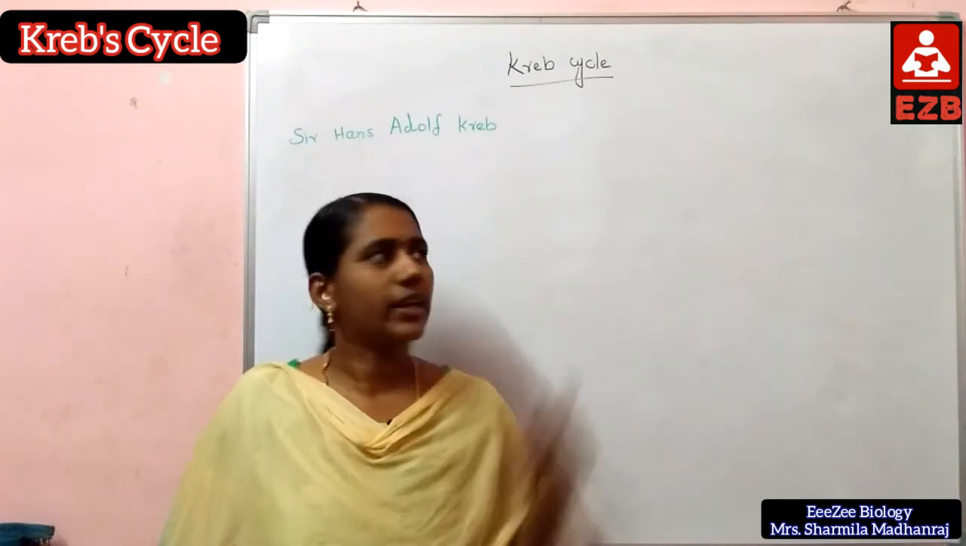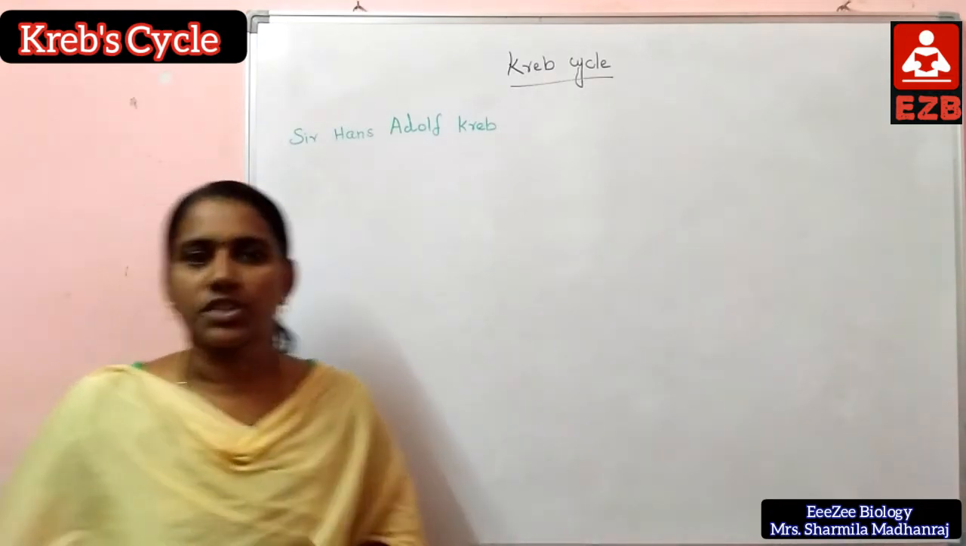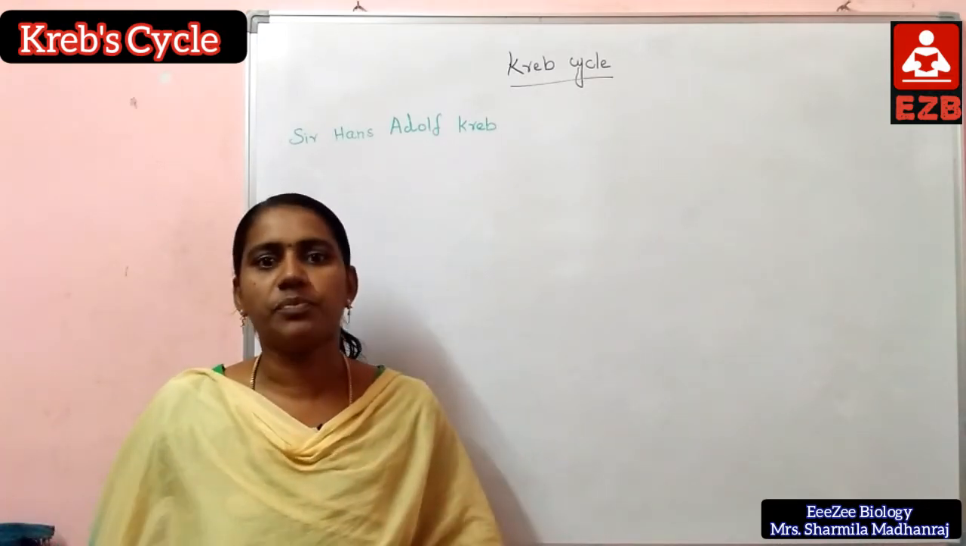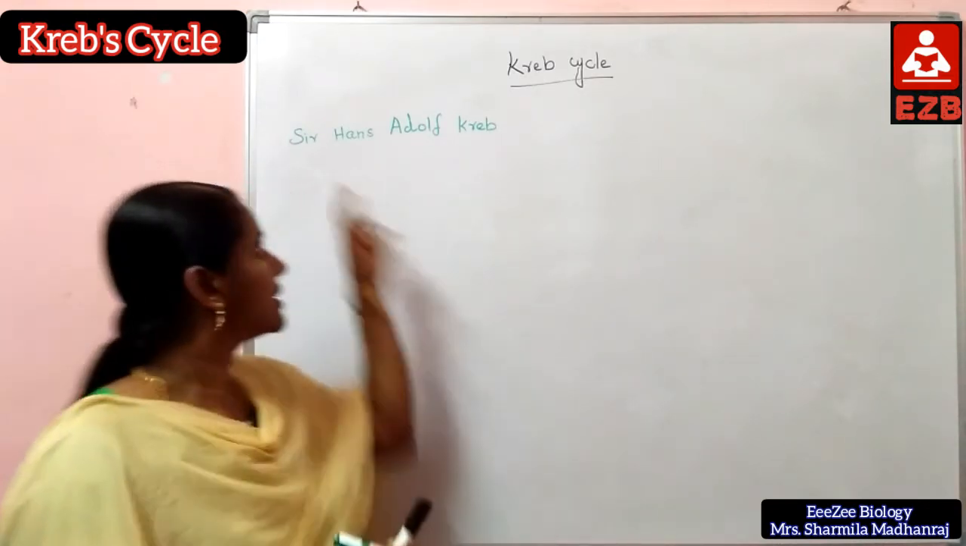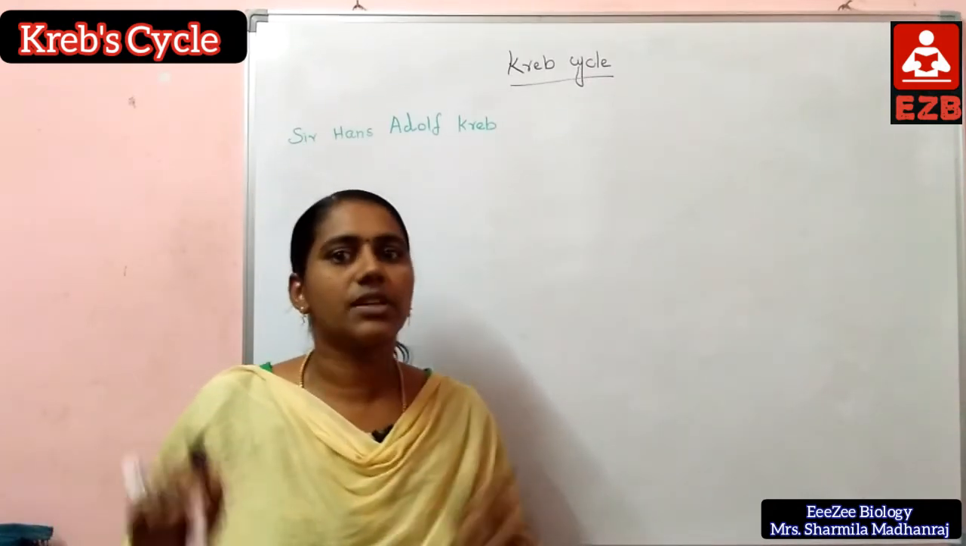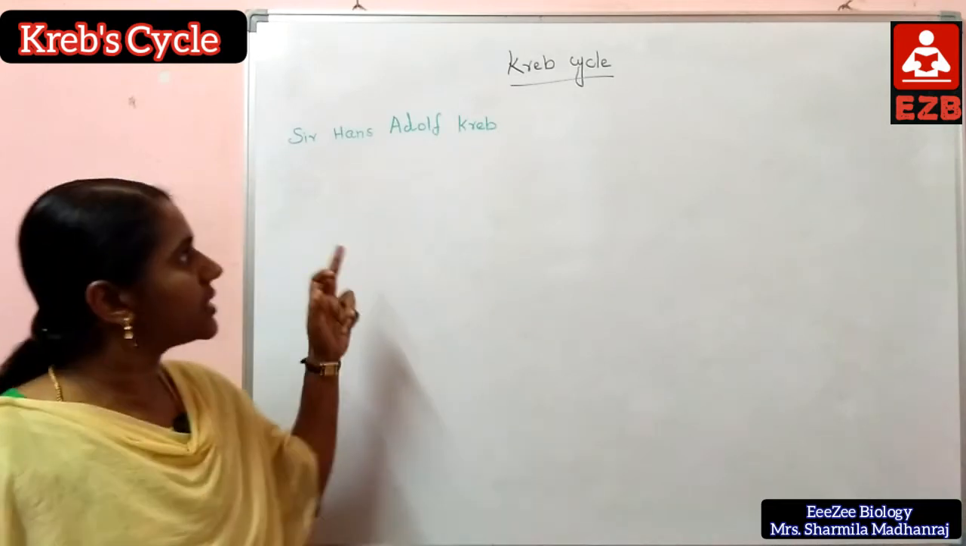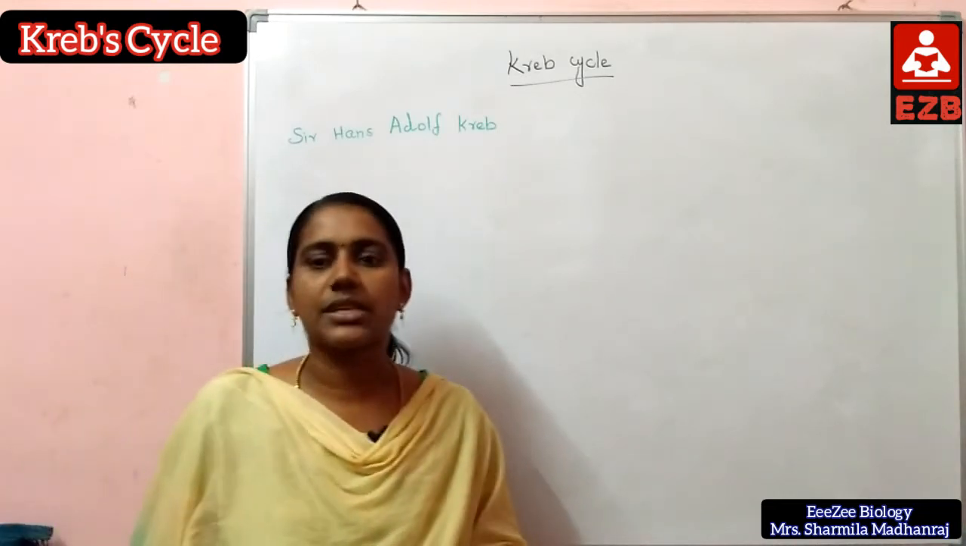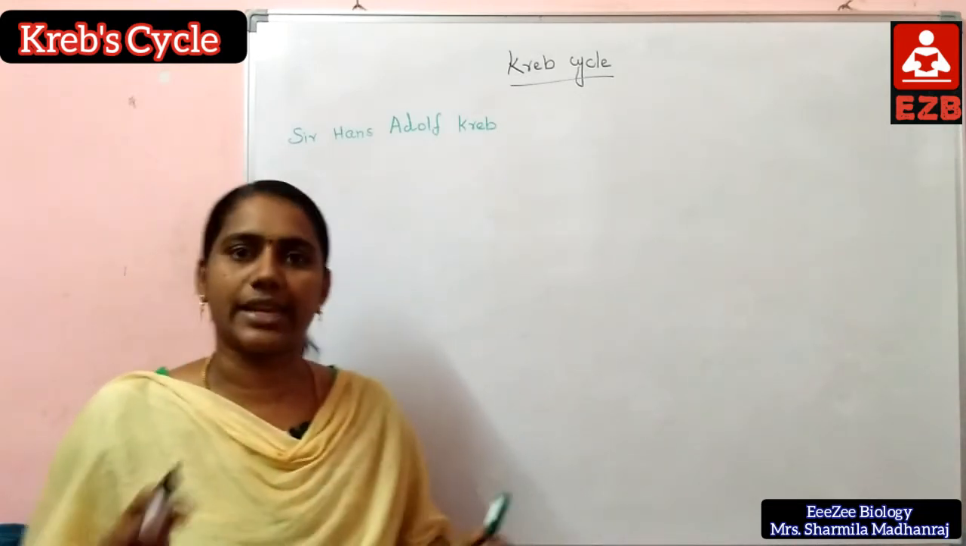Today our topic is the Krebs cycle. First, in 1937, German biochemist Sir Hans Adolf Krebs discovered this Krebs cycle. This Krebs cycle's other name is the citric acid cycle or TCA cycle.